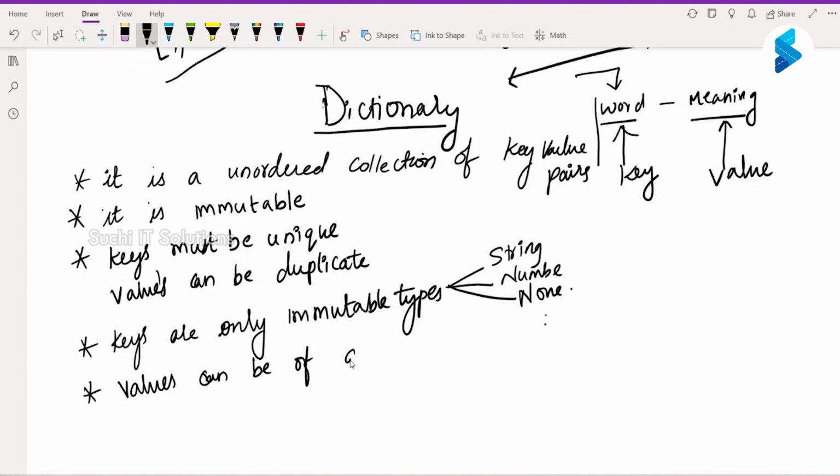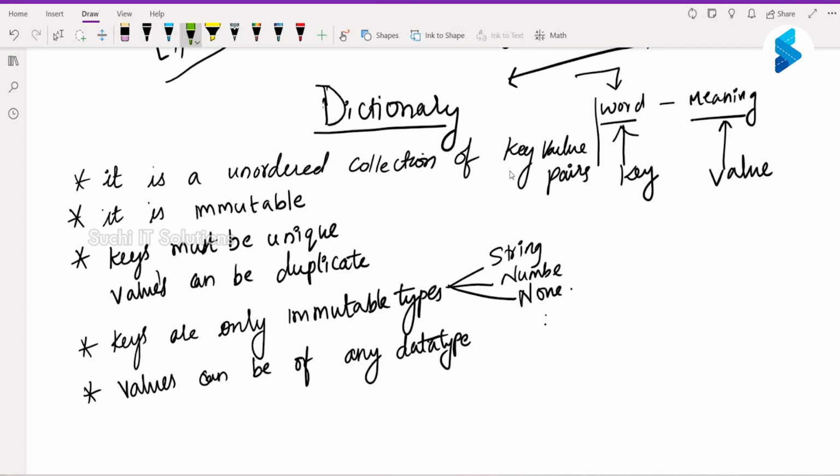Values can be of any data type. Are we clear? Yes, sir, it's clear.